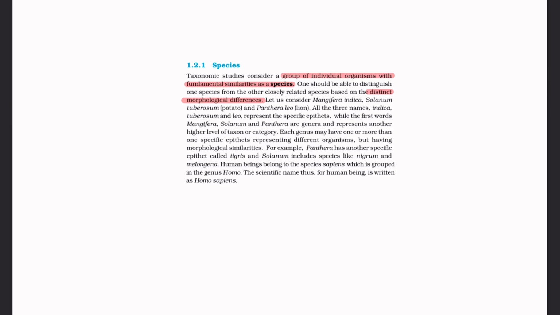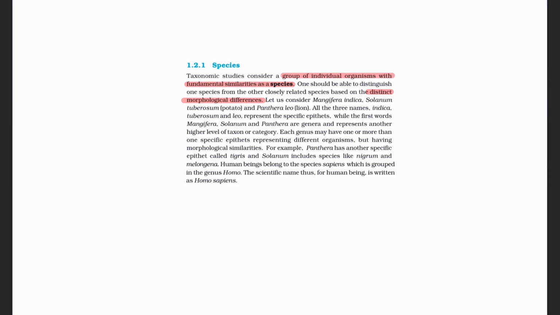Let us consider Mangifera indica, Solanum tuberosum, and Panthera leo. Three examples are given. All the three names, indica, tuberosum, and leo, represent the specific epithets, which we have already learned in binomial nomenclature. While the first words Mangifera, Solanum, and Panthera are genera and represent another higher level of taxon or category.